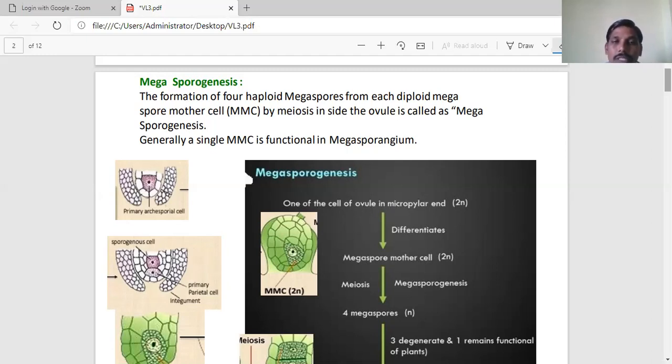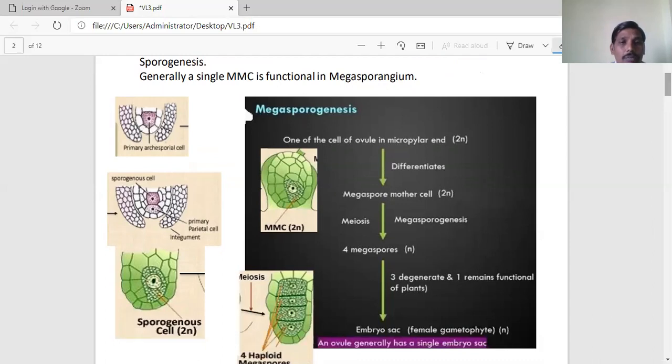How is the MMC derived in the ovule? In the ovule, you can observe that below the integument, diploid homogeneous cells are there. These diploid homogeneous cells are called nucellus. At the time of development of ovule, below the epidermis, one of the cells acts as the primary archesporial cell.